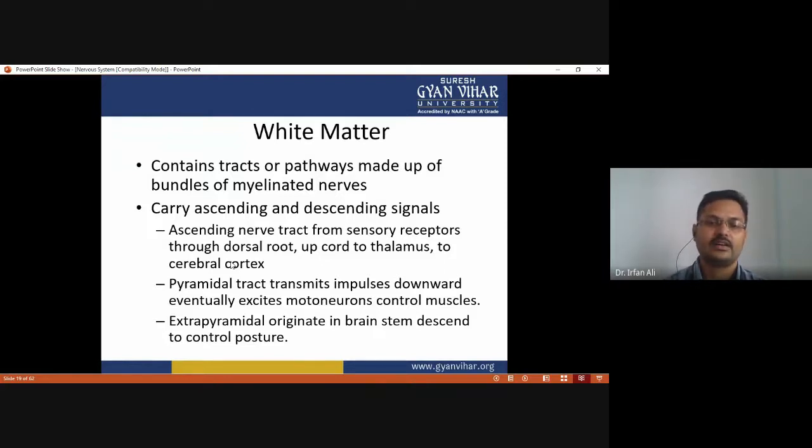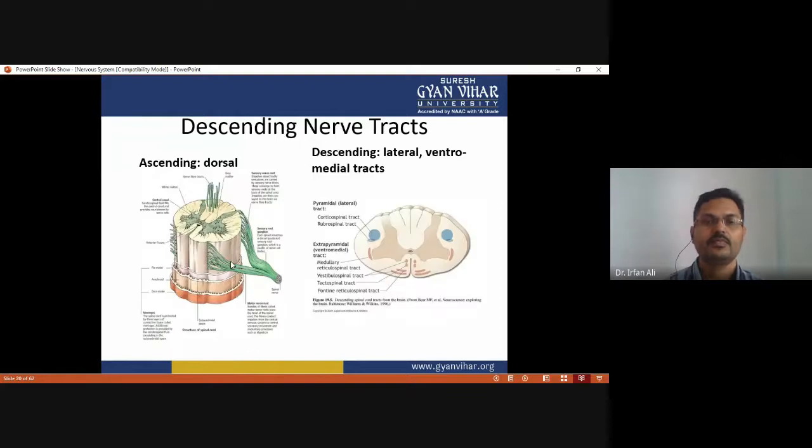The extrapyramidal region originates in the brain stem and descends to control posture or body structure. And you have to see that there are two parts: the ascending, that is the dorsal part, and the descending, that is the lateral and ventral medial tract part.